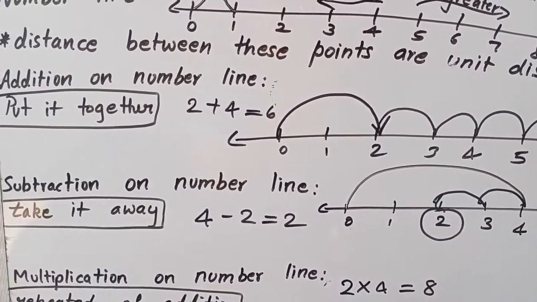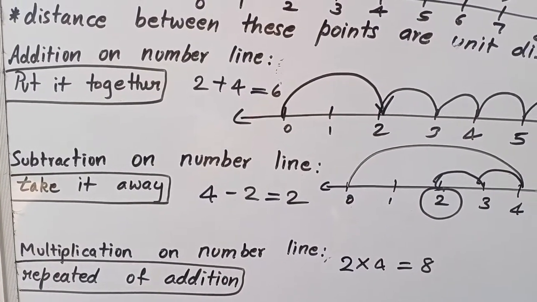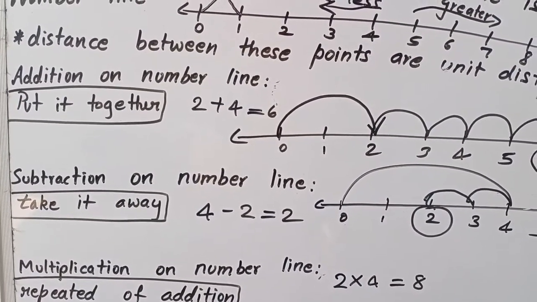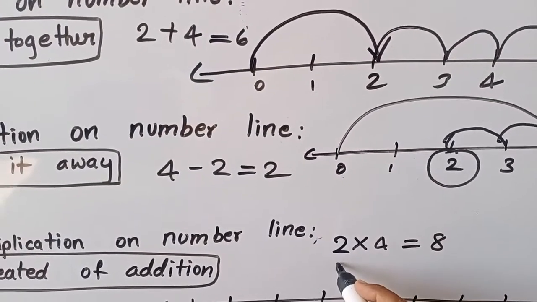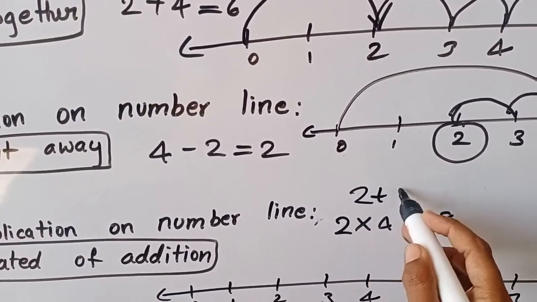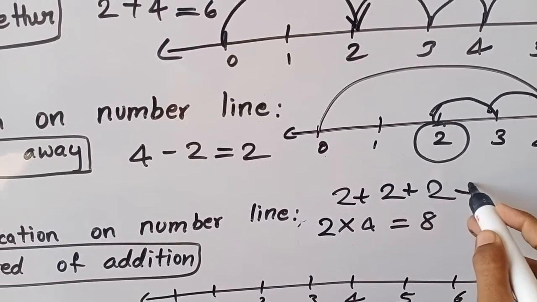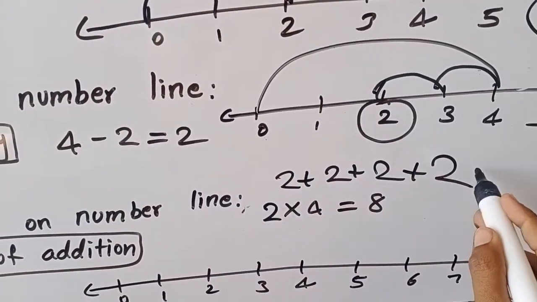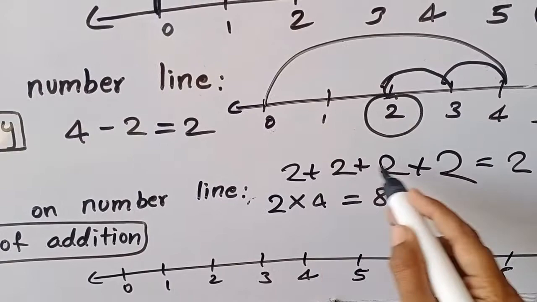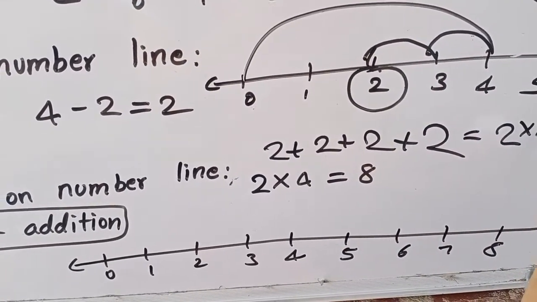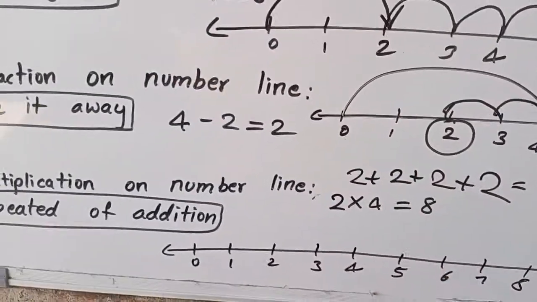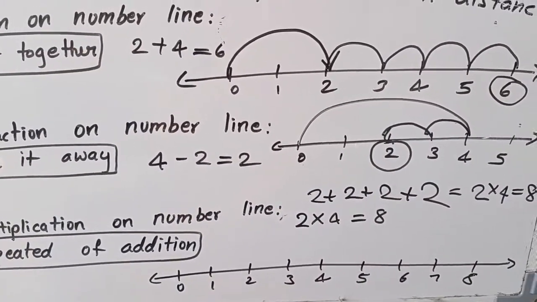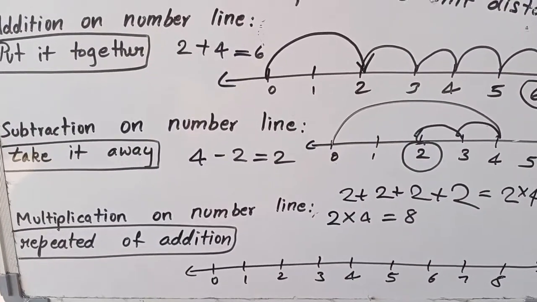Then again we are going to the multiplication. What do you mean by multiplication? You know very well, 2 times 4 is equal to 8. How have you got it? 2 plus 2 plus 2 plus 2. How many times is this 2 repeated? 4 times. If you add all this, you will be getting 8 only. So multiplication is nothing but repeated addition.